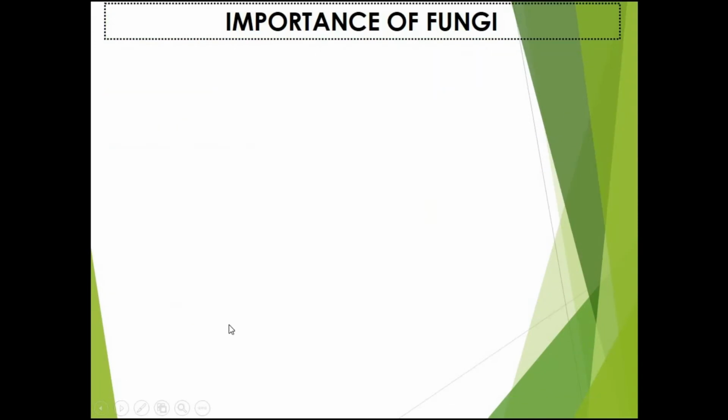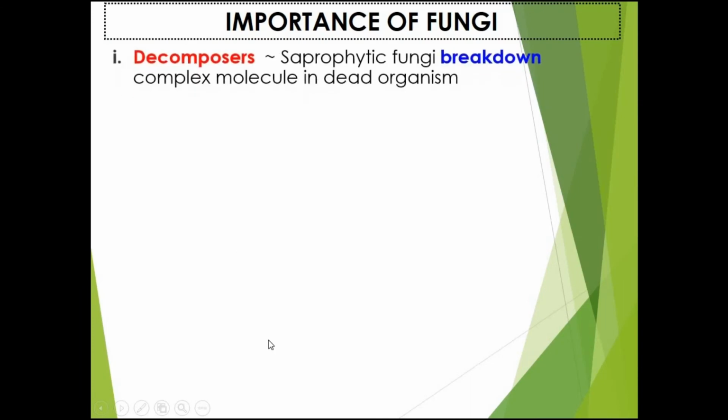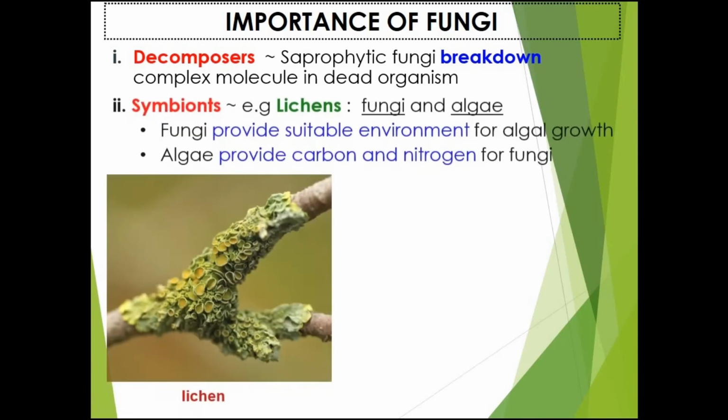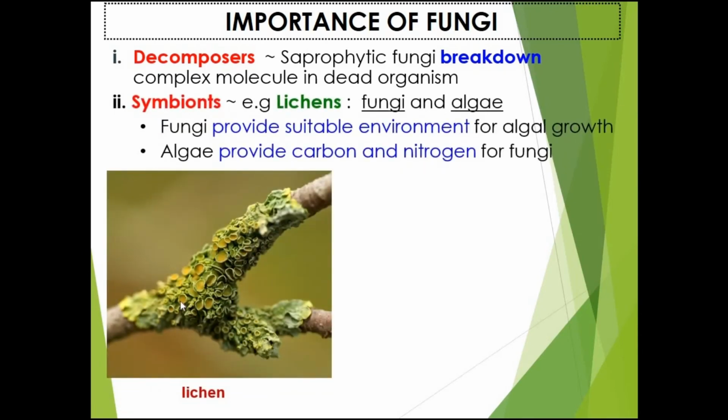So here are the importance of fungi. The first one is decomposer. The fungi will break down the complex molecules in that organism and will help to decompose them. The second one is symbionts. For example, the lichens here. This is a combination of the symbiosis of fungi and algae. Fungi will provide a suitable environment for algae, meanwhile algae will in return provide carbon and nitrogen for the fungi.